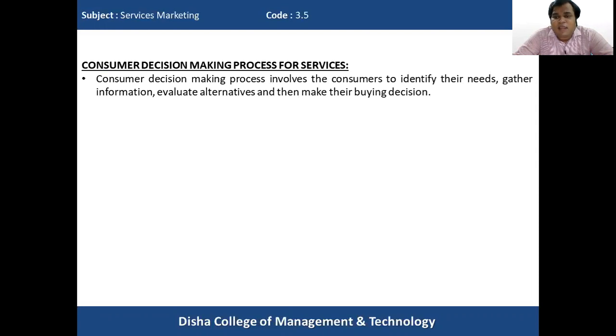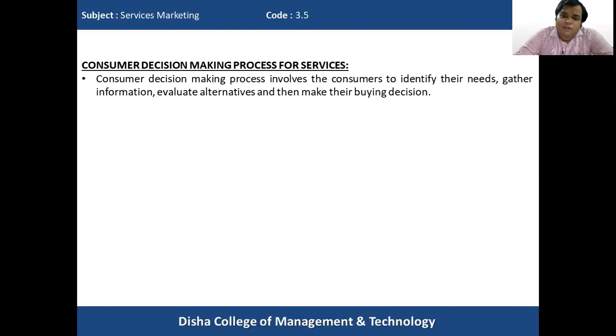It consists of identifying their needs. The consumer must first identify the underlying needs, the need arousal should be there. Second, after the need arousal is there, after the consumer understands its needs, then he wants to satisfy these needs. So he will gather information regarding what are the ways in which the particular needs and expectations of the consumer will be satisfied.